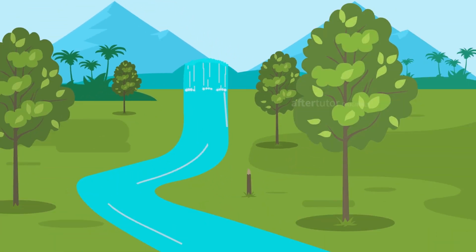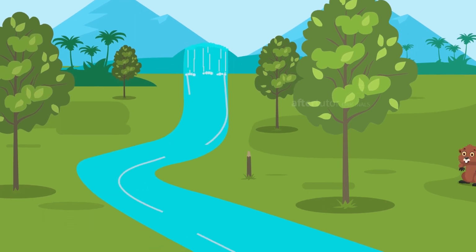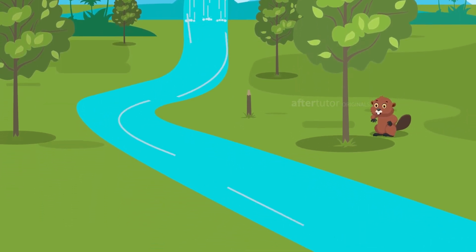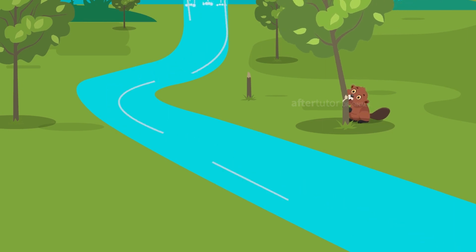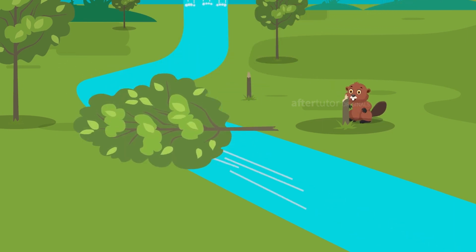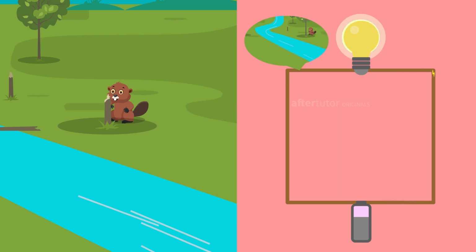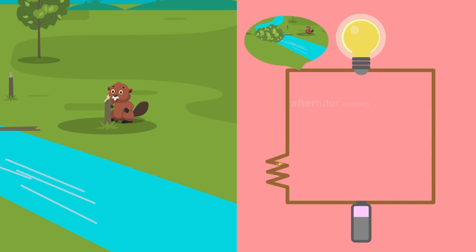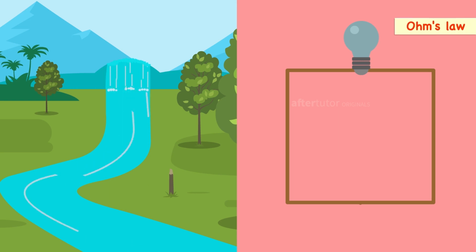Usually, a river flowing down the hill would have a specific force with an enormous amount of pressure. Thereby comes the beaver, which is known for building dams, and acts as a resistance for reducing the flow of the river, which is nothing but the current flowing through the circuit. Finally, what do you conclude from this description? It is nothing but Ohm's law.